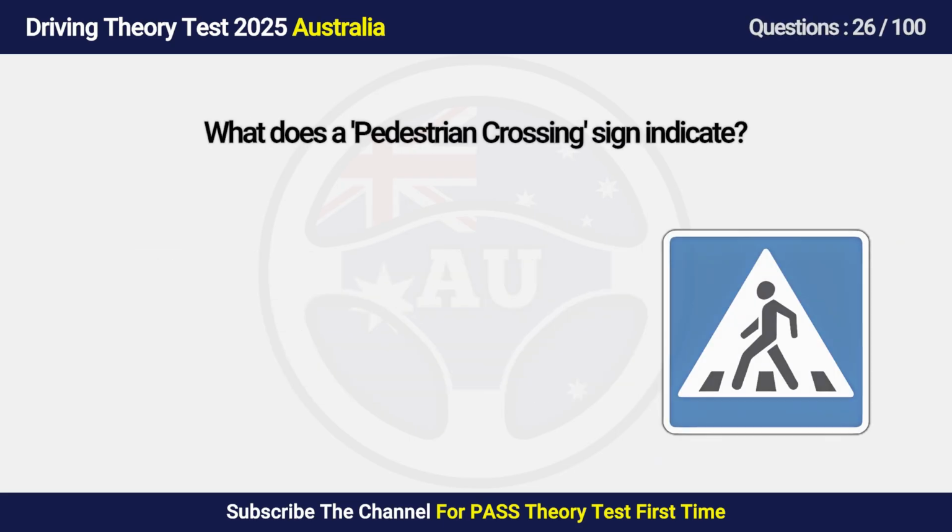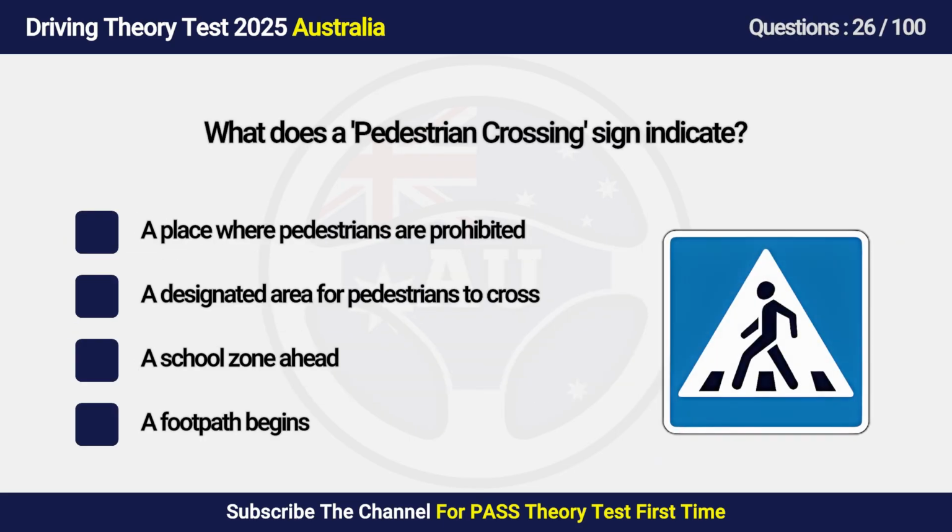Question 26. What does a pedestrian crossing sign indicate? A. A place where pedestrians are prohibited. B. An area for pedestrians to cross. C. A school zone ahead. D. A footpath begins.